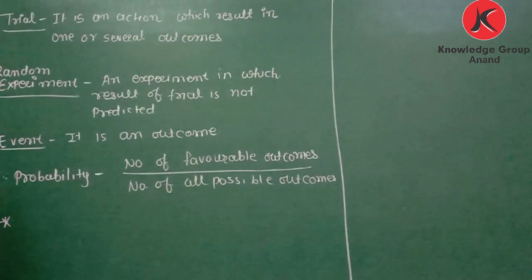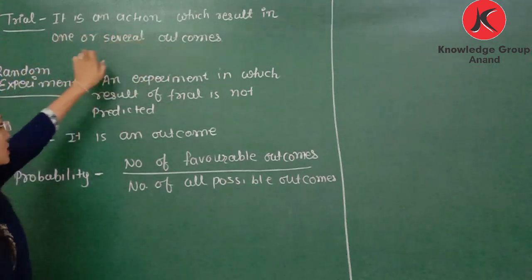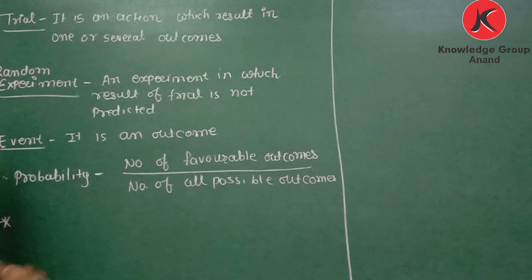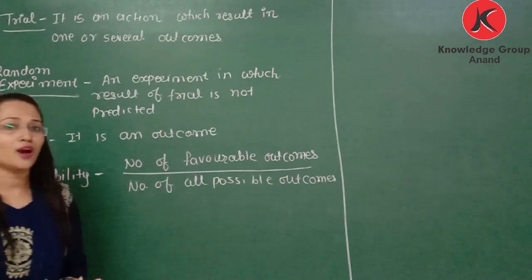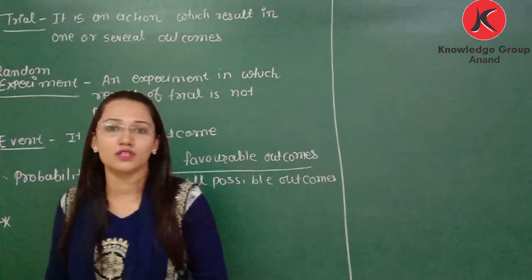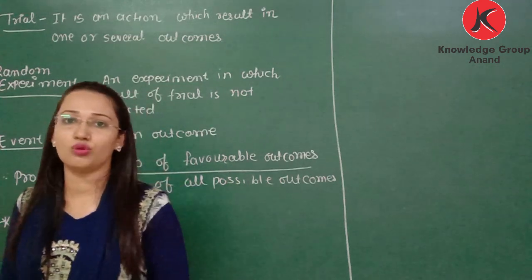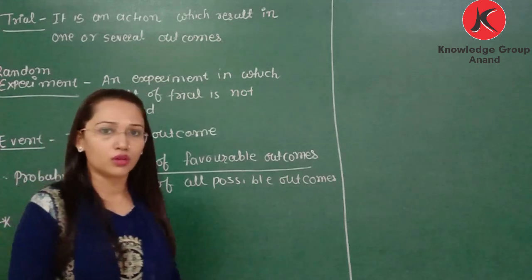Now let's understand certain terms in that. Trial. Trial is what? It is an action which results in one or several outcomes. An action in which there are one or more outcomes. Okay? If there is only one outcome, then it does not need to be predicted. If there is only one possible answer for something, there is no need to predict it.